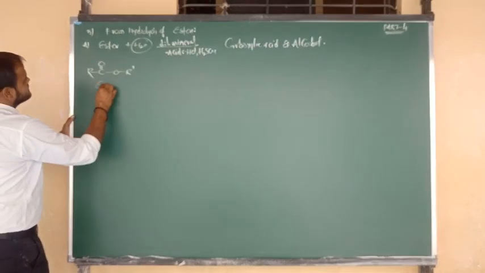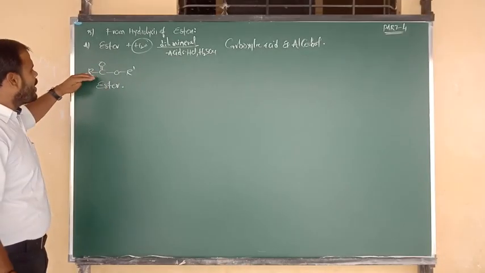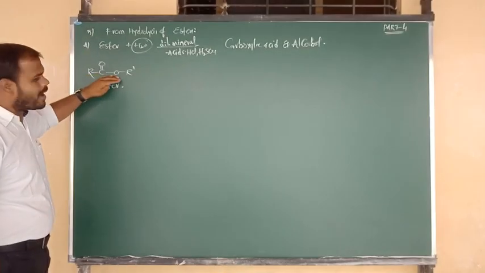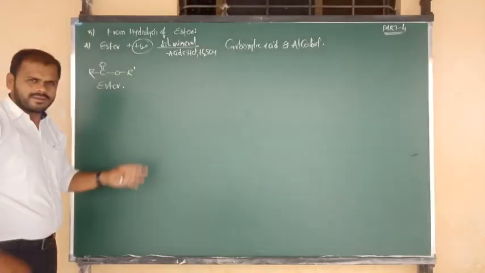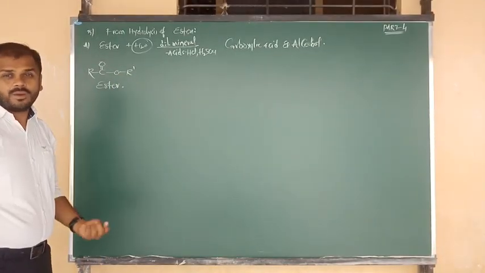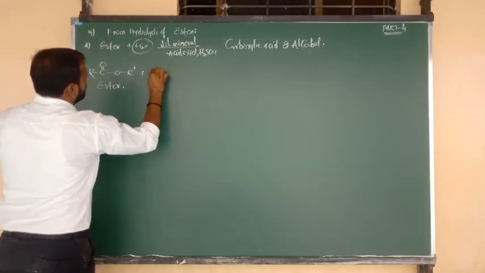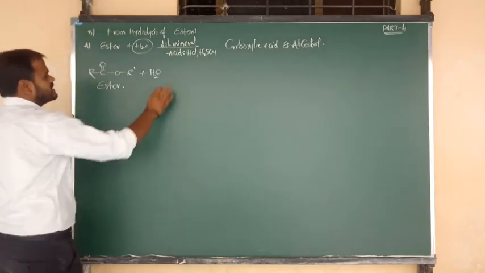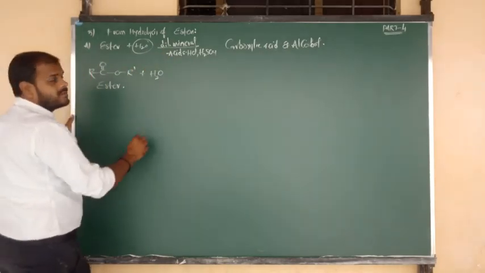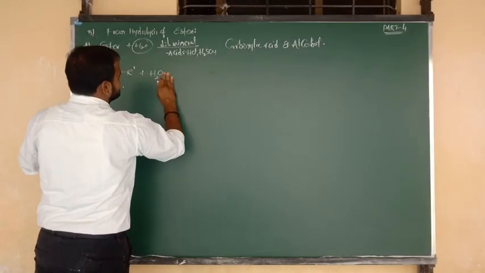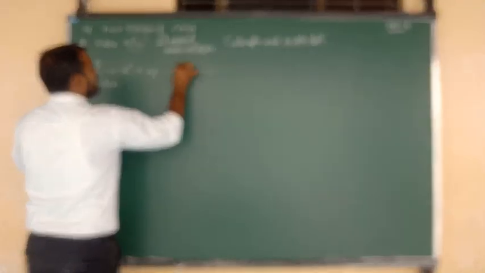This is the formula of ester: R bonded to C double bond O, C double bond O bonded to O, O bonded to R prime, that is COOR. This group is fixed in all esters. It reacts with water molecule, simply we can say it undergoes hydrolysis. The medium is dilute mineral acids. Esters undergo hydrolysis in presence of dilute mineral acid.